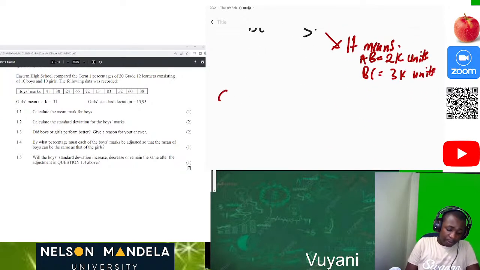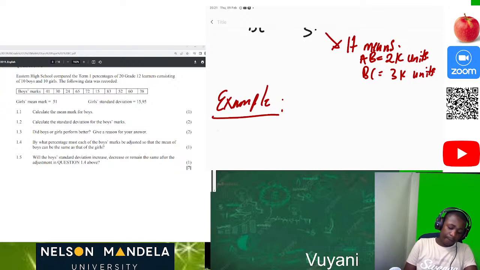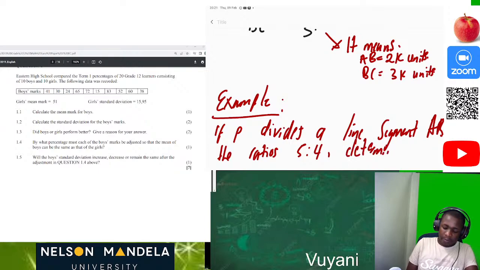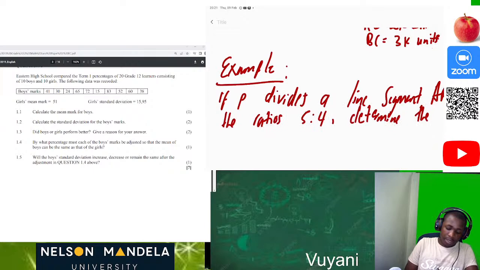Check it out. Example. If P divides a line segment AB into the ratio 5:4, determine the following ratios.